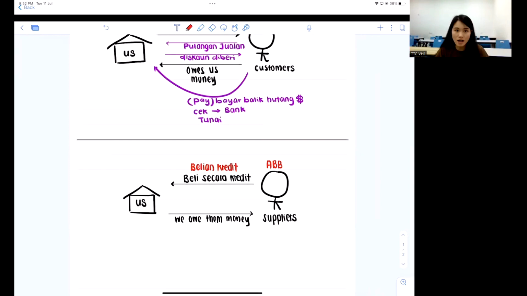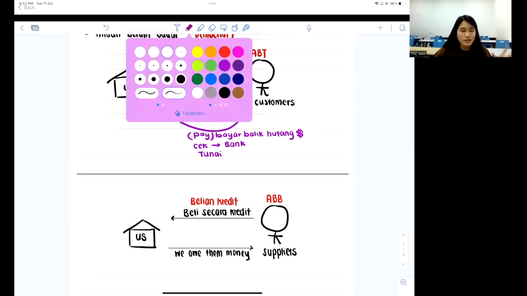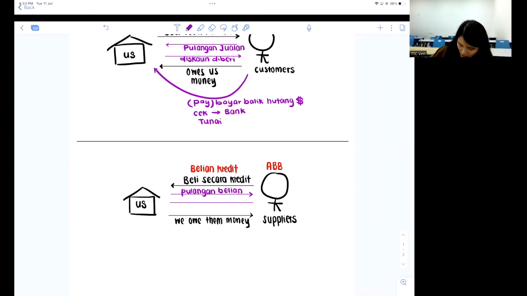And so throughout the year, of course, there will still be transactions, same like how the customers and us, okay, same one. We will have pulangan to happen if we're not satisfied with the product. So pulangan will be done from us to the suppliers right now. Pulangan belian. And when I want to pay the money, they would also decide to give me discount in return. So I will not write it as discount delivery because for my own aspect, I'm the one who receives the discount. So I call it discount delivery.